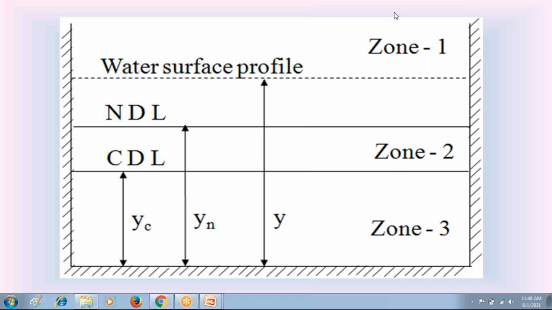I explained the mild slope to you just now. Please give me the response. What is mild slope in open channel?